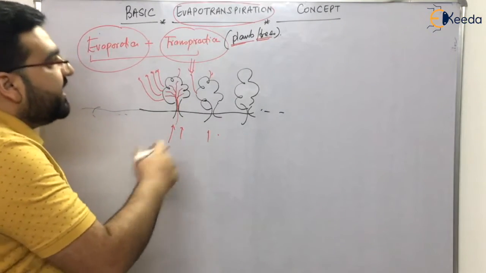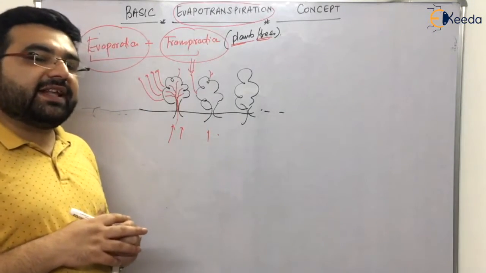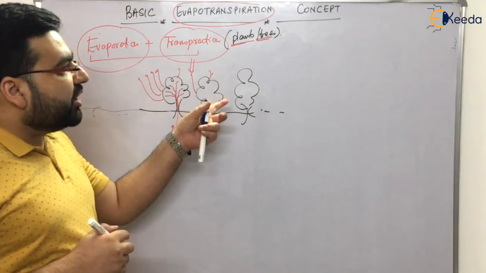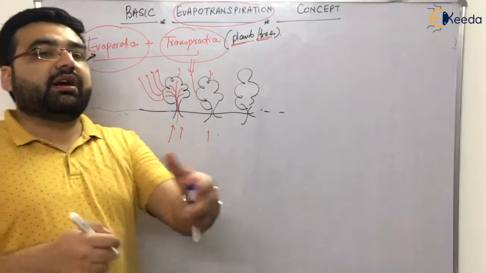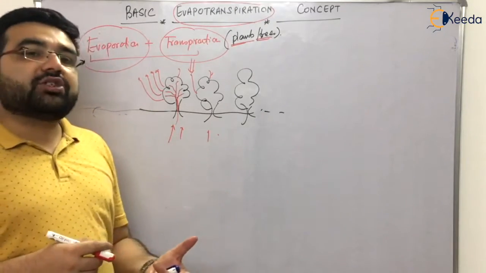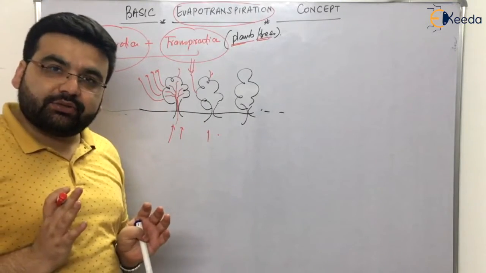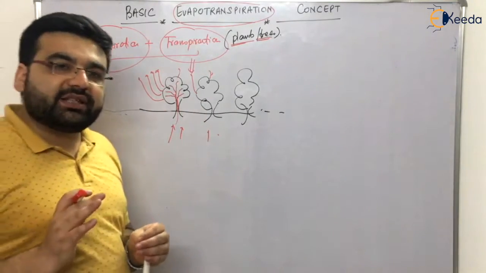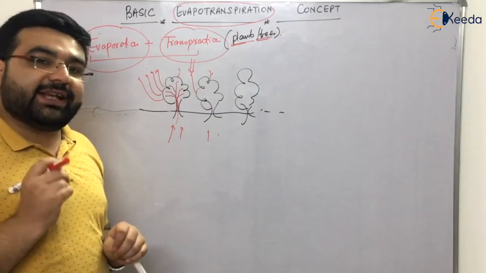Now the difference between transpiration and evaporation: one I have already told you. The second difference is that most transpiration takes place during daytime hours only, because due to the presence of sunlight, photosynthesis is taking place in the plants. During night time it is not taking place in most plants, though in some plants it does.